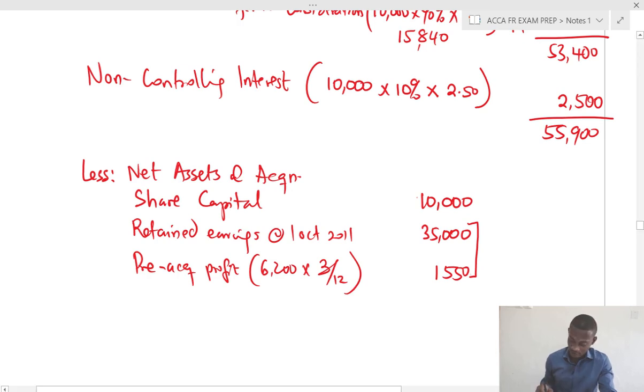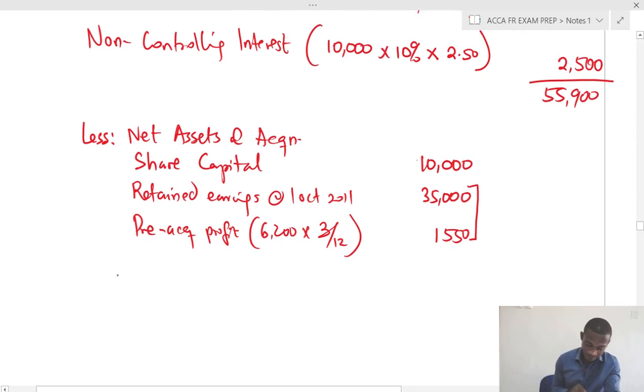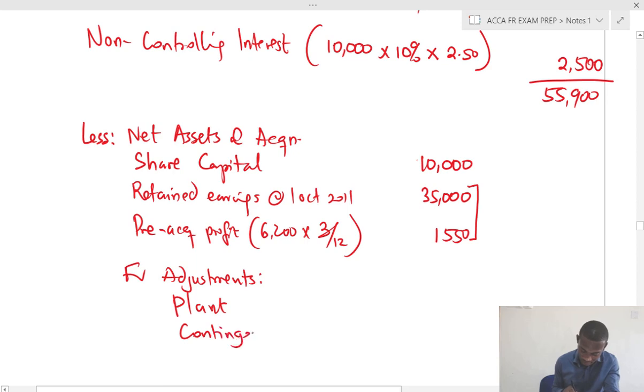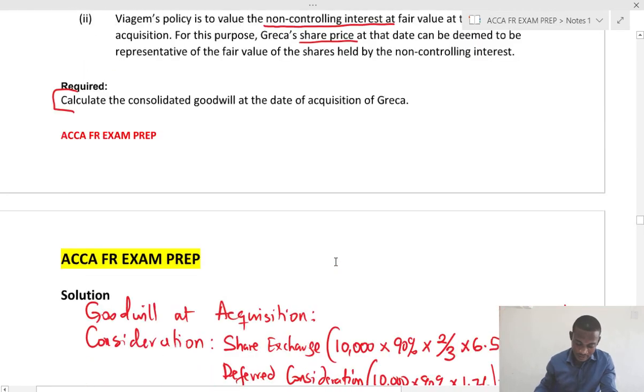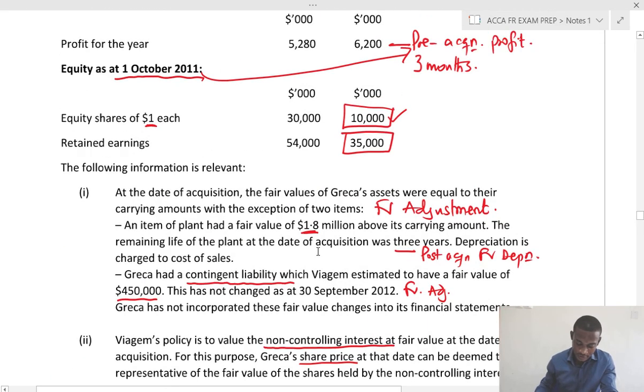Now we can bring in the fair value adjustments. The fair value adjustment, we had plant and we had contingent liability. So the plant, quickly let's take the value, is 1,800 and the contingent liability is 450,000.